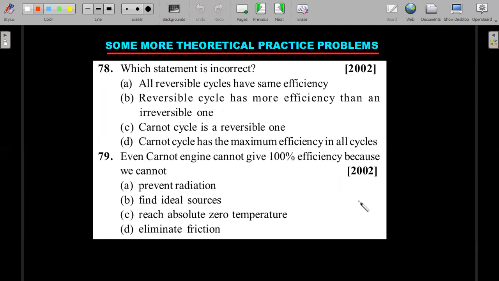Some more theoretical practice problems, okay, that they have asked in the past. Which statement is incorrect? All reversible cycles have the same efficiency. A reversible cycle has more efficiency than an irreversible one. Carnot cycle is a reversible one. Carnot cycle has maximum efficiency of all cycles. Okay, I think you would have got this immediately. Just give it a try. Pause the video. Think.